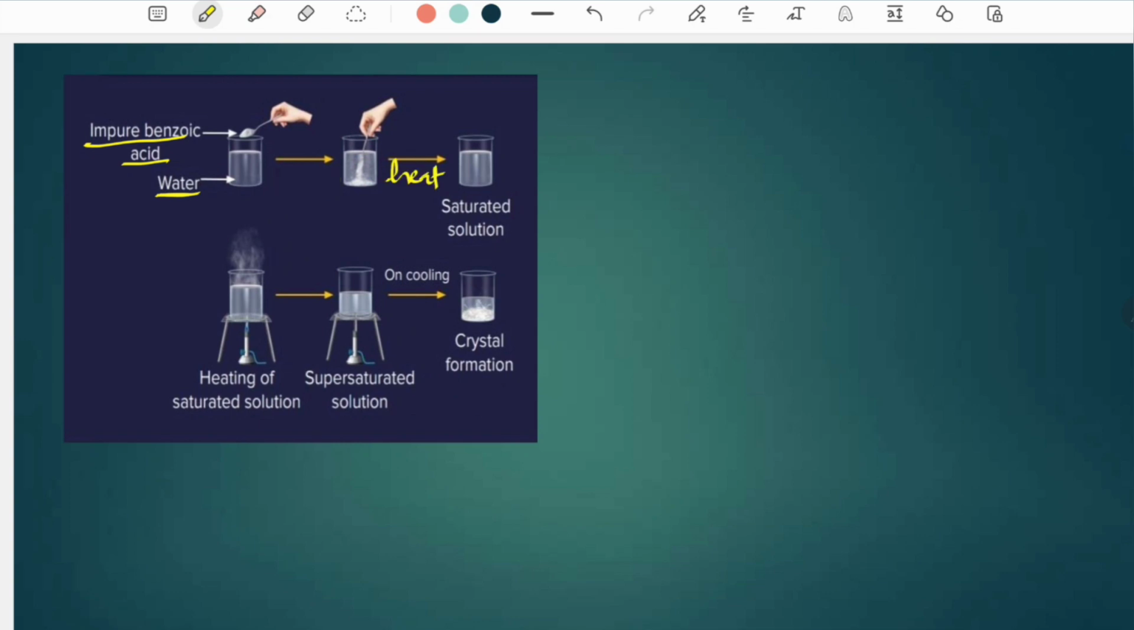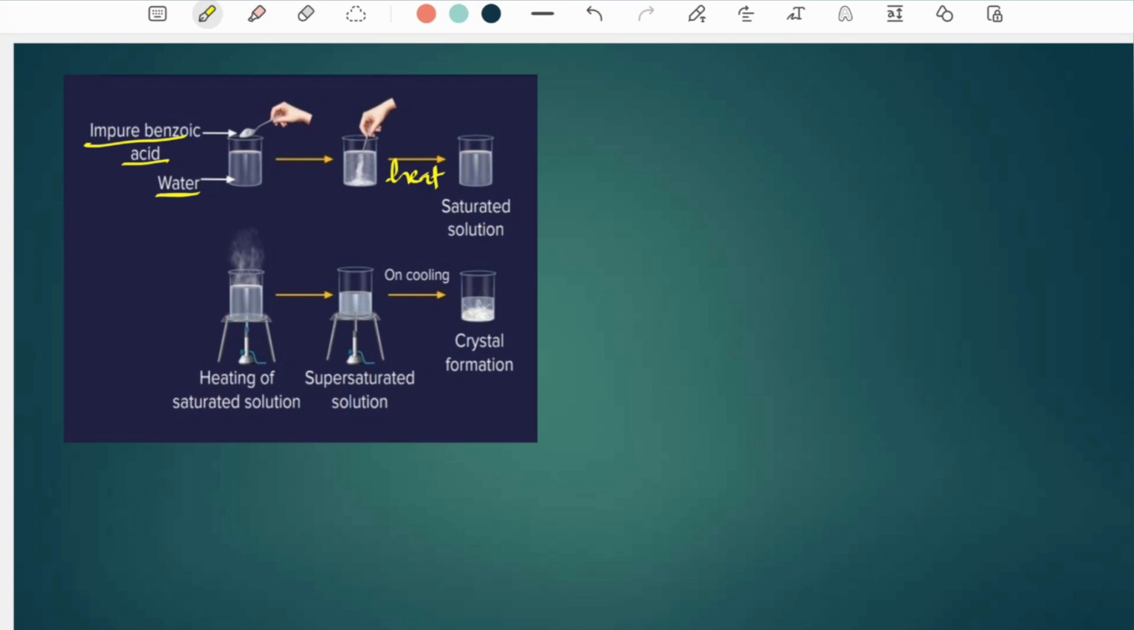When the solution is allowed to cool, the pure crystals of benzoic acid are formed. When the solution is filtered, the filtrate obtained is known as mother liquor. The pure crystals of benzoic acid are obtained on the filter paper.